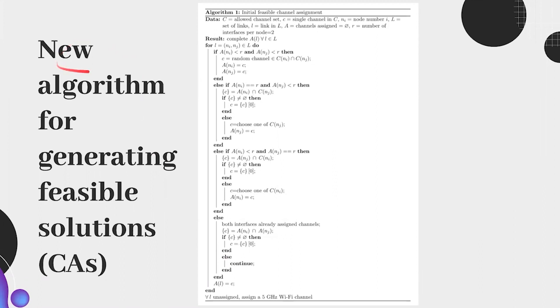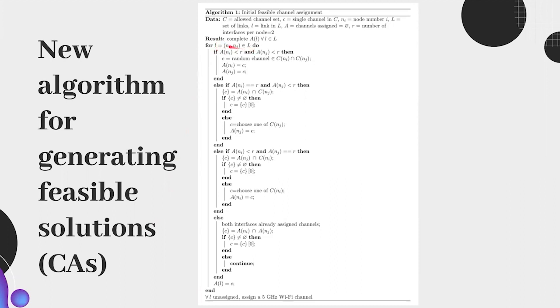So here we present the new algorithm that we developed for ensuring that the solutions that are sampled by the metaheuristic algorithms are all feasible. Each of these solutions is a channel assignment, which will be used in the metaheuristic algorithms.